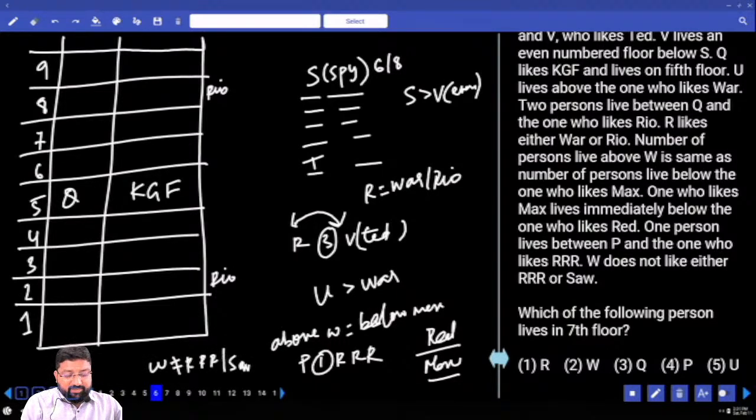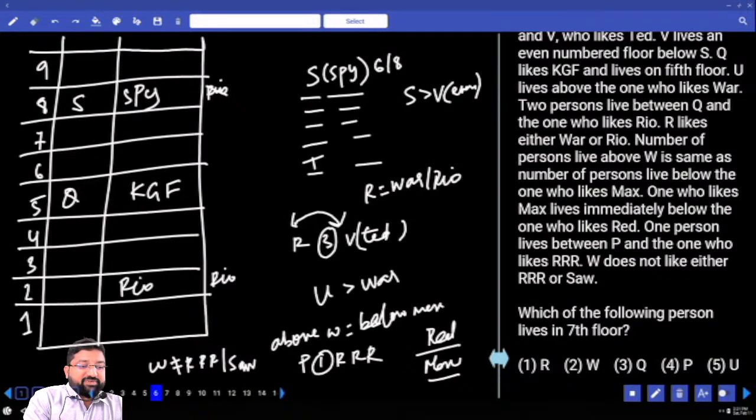Am I done with all my clues? Yes or no? I could fix only one person in the given table. Every other case, I have two possibilities. Okay, let's try. First, S can be on the 8th floor or S can be on the 6th floor. Now I am going with S on the 8th floor. This is Spy. If S is on the 8th floor, I can't take Rio there. This has to be Rio.